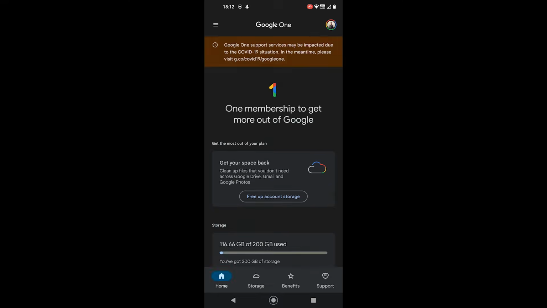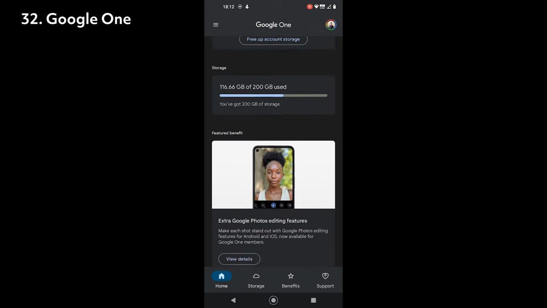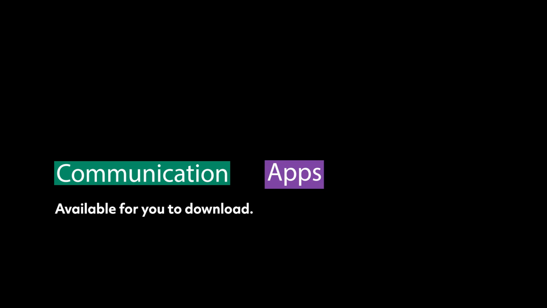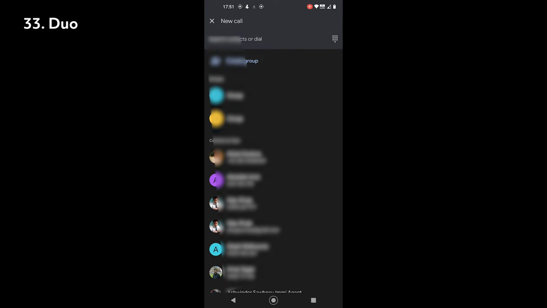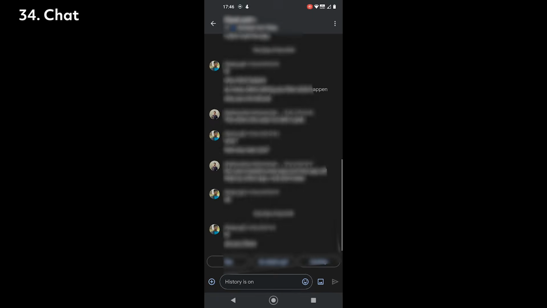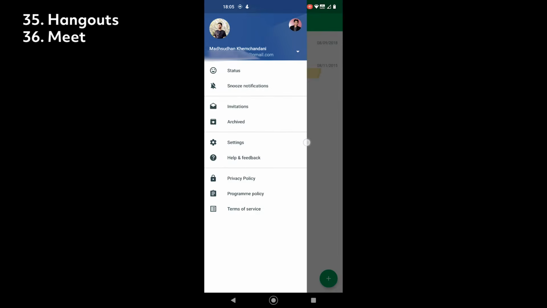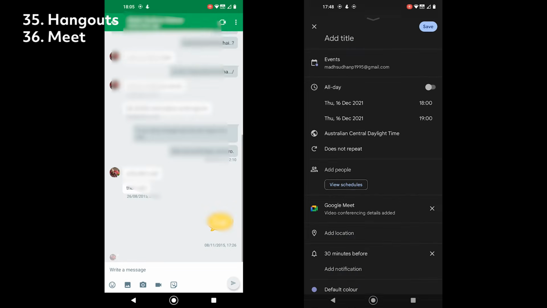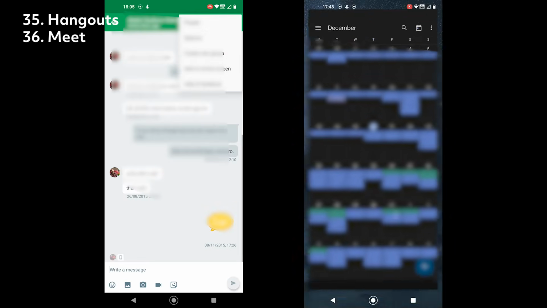Thankfully, an app called Google One has all the features you need to manage your data. Let's move to the next part. You find communication apps developed by Google. For starters, there is Google Duo to make voice and video calls. There is Chat, used by teams to communicate securely. And there are Hangouts and Meet, a combination of Duo and Chat allowing you to chat and call people.